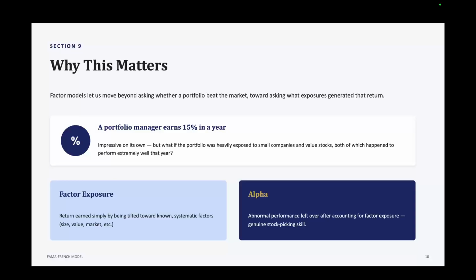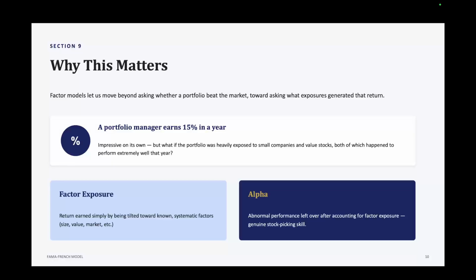So why does this really matter? Because factor models fundamentally change the way investors and academics think about portfolio returns. Instead of simply asking, did this portfolio outperform the market, we can ask, what exposures generated that return?